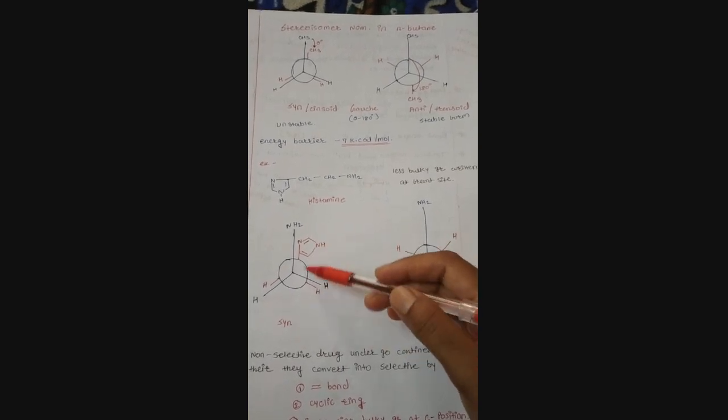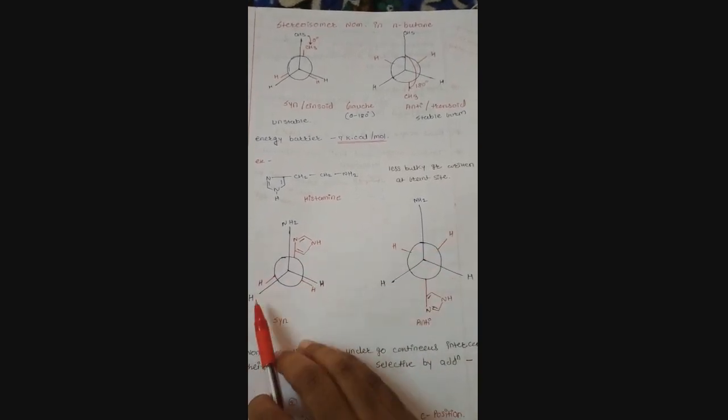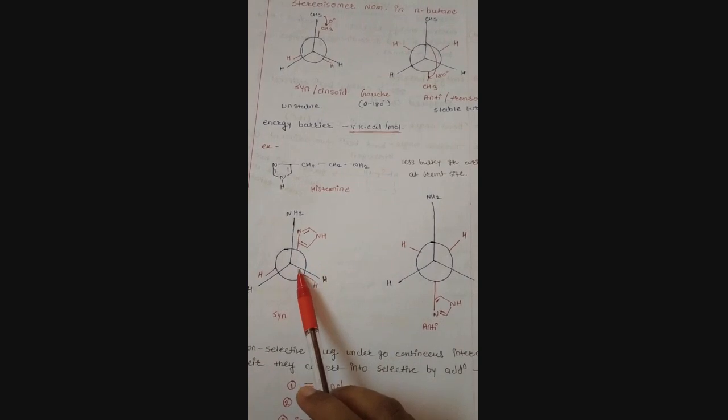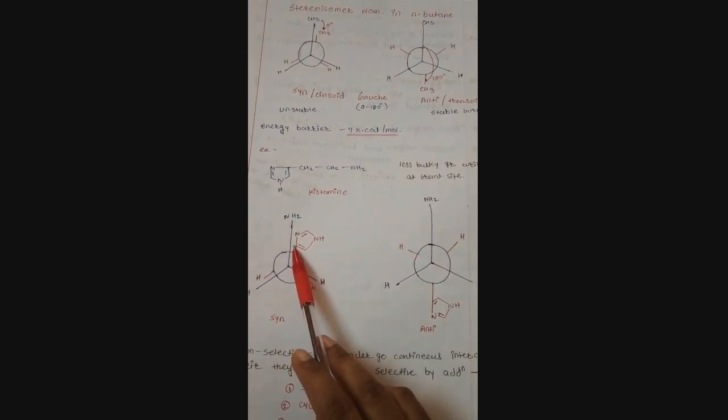So this is the syn model. It converts into the anti model when rotated by 180 degrees, and the more bulky group moves to the below position of the carbon. This is the anti model and this is the syn model.